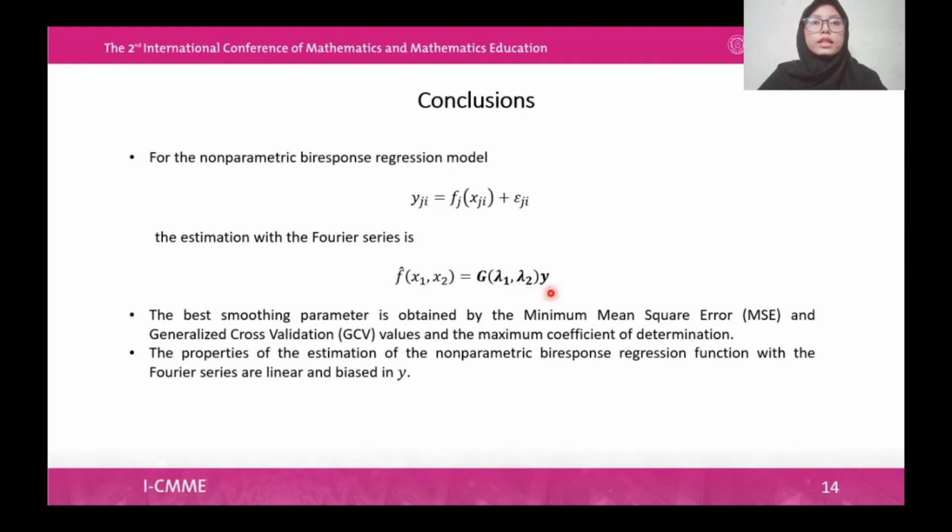The best nonparametric regression model is obtained by the minimum mean square error and generalized cross-validation value, and the maximum coefficient of determination. The properties of the estimation of the nonparametric Biresponse regression function with the Fourier series are linear and biased in Y.